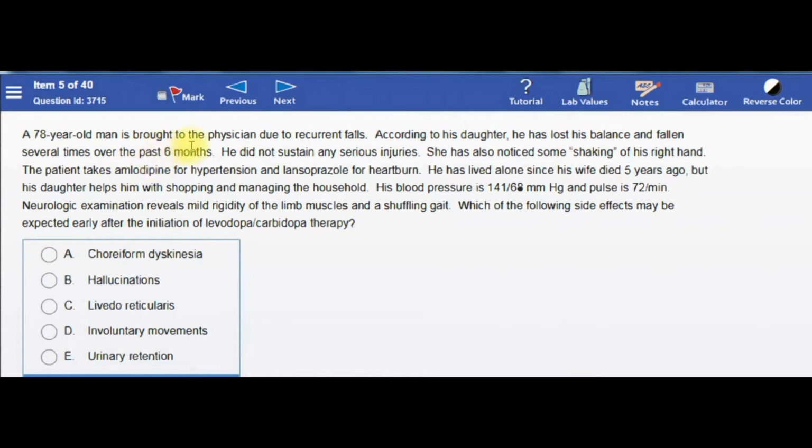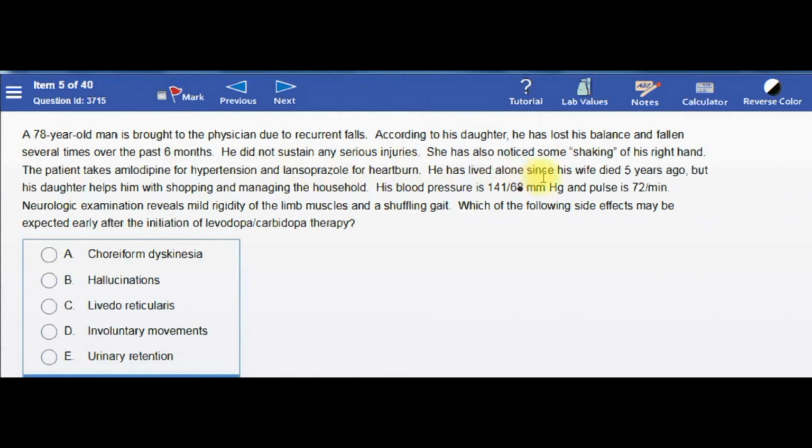A 78-year-old man is brought to the physician due to recurrent falls. According to his daughter, he has lost his balance and fallen several times over the past 6 months. He didn't sustain any serious injury. She has also noticed some shaking of the right hand. The patient takes amlodipine for hypertension and lansoprazole for heartburn.